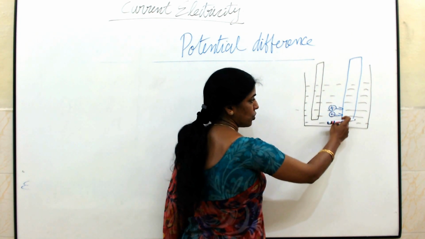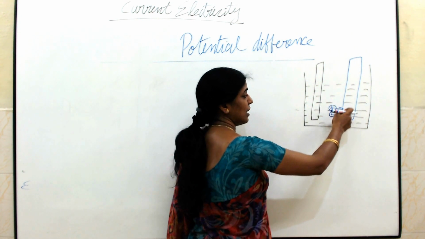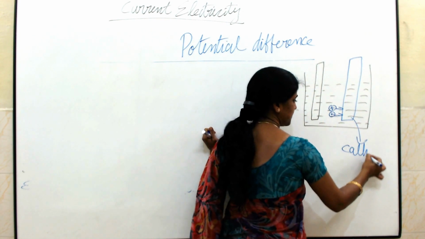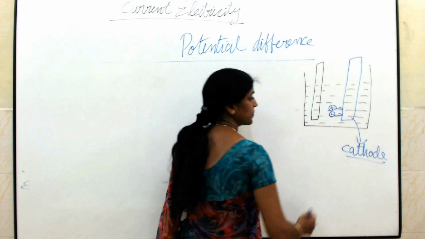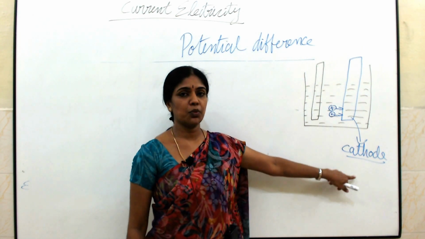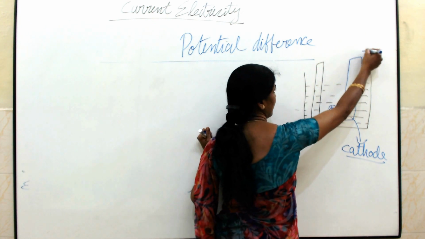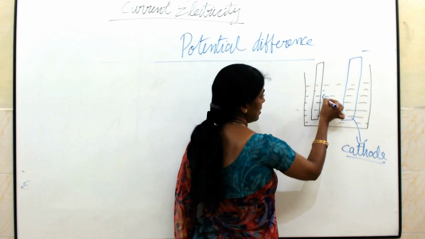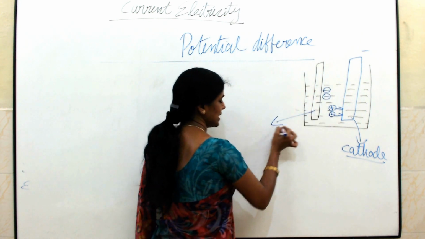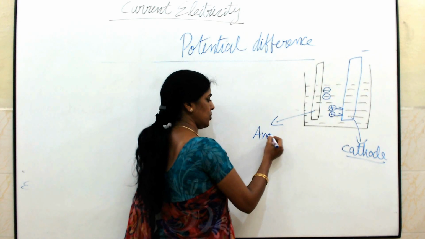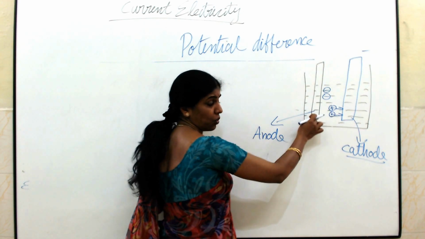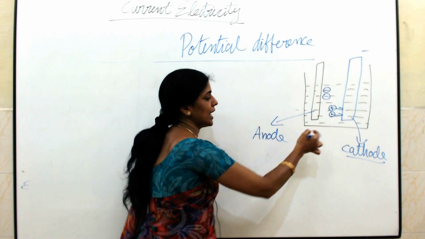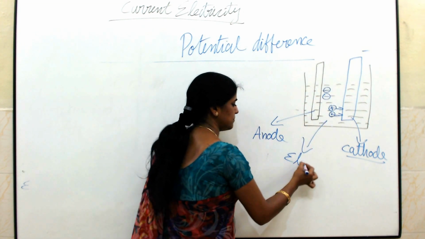So the rod to which the positive ions are moving, that rod we call the cathode. So it will have a negative sign. Here negative ions will be moving towards a particular rod. That rod we call the anode. So these two we call electrodes, and the solution in which the rods are dipped, that we call the electrolyte of the cell.